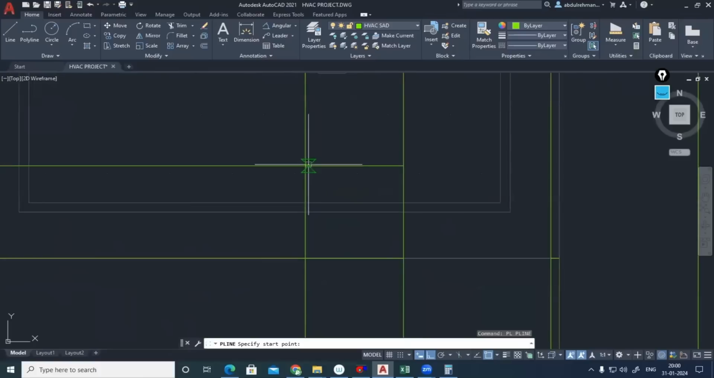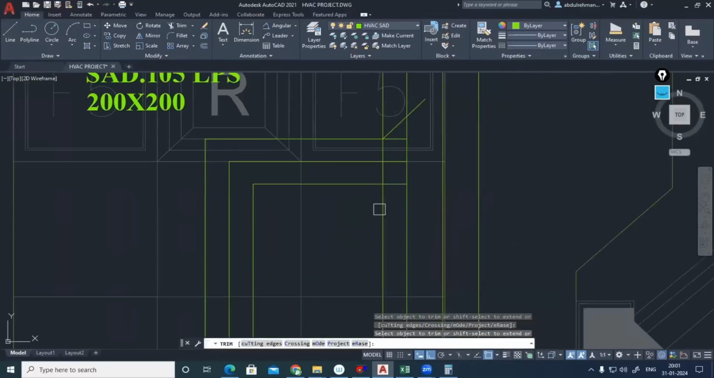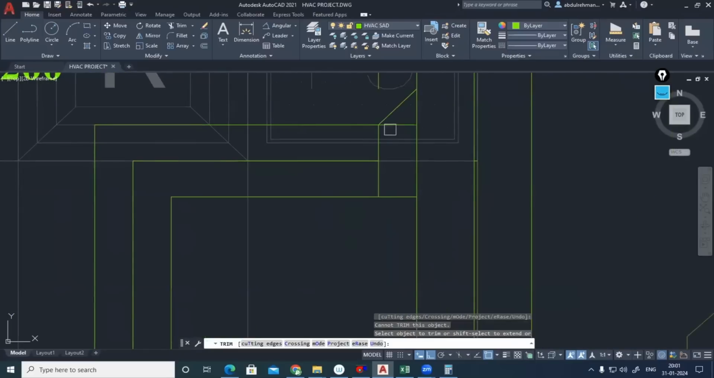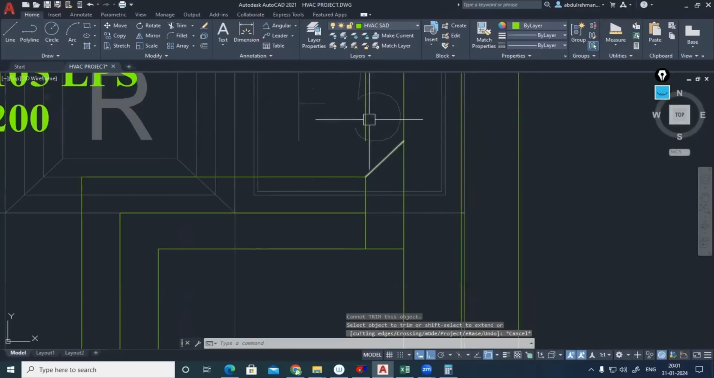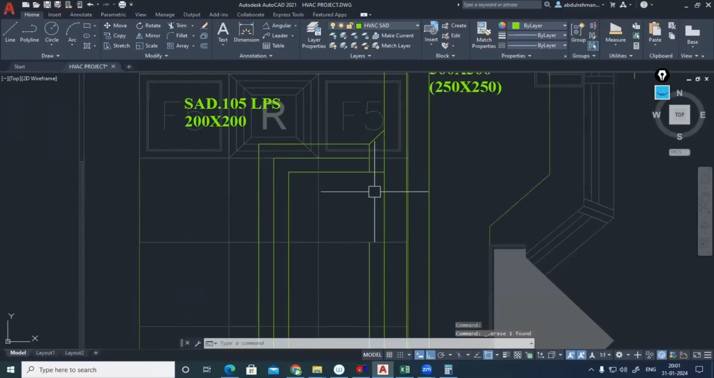Now from this point I'll be making a 45 degrees. So shift at approximate distance of 250, angle 45. Now we can trim this one, this one, this one, and do this too. Fine. Now, here I need an elbow.